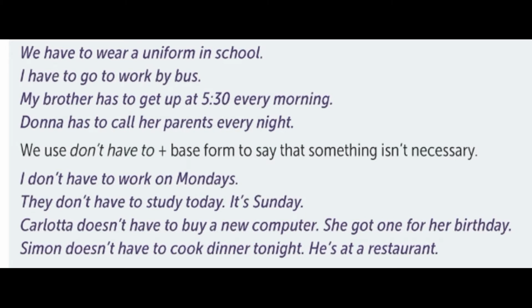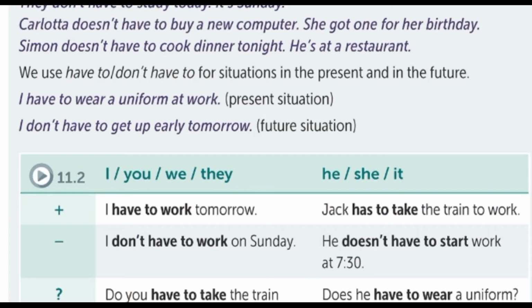In the negative form, remember we use don't have to plus the base form to say that something isn't necessary, right? Examples. I don't have to work on Mondays. They don't have to study today. It's Sunday. Carlota doesn't have to buy a new computer. She got one for her birthday. Simon doesn't have to cook dinner tonight. He's at a restaurant.